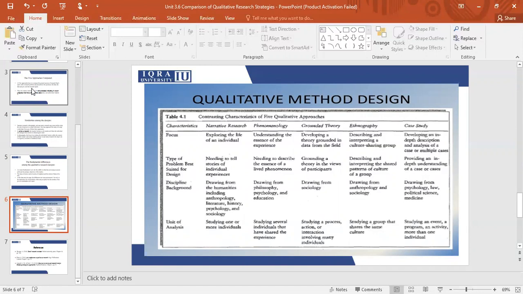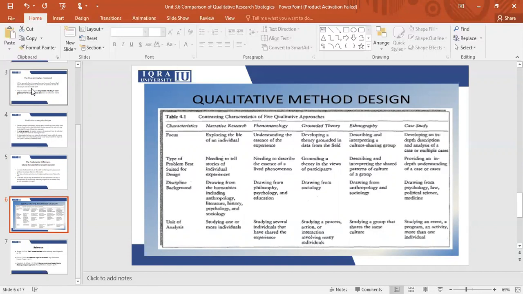If we talk about narrative research, you will opt for narrative research when you need to tell the story of an individual experience. But if you want to talk about the experiences of many people and you want to describe the essence and how things work for different people, then you will be working on phenomenological research. If you want to develop a theory keeping in line the views of the participants, you will be doing a grounded theory research.